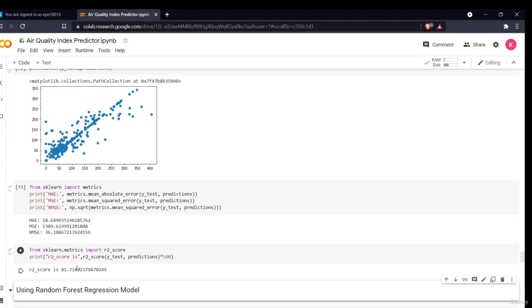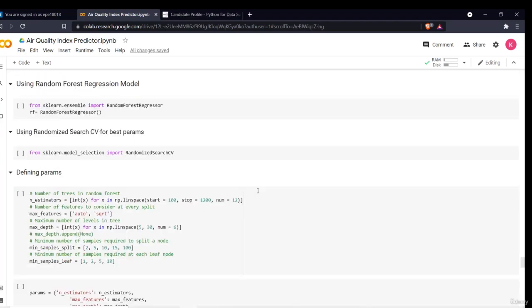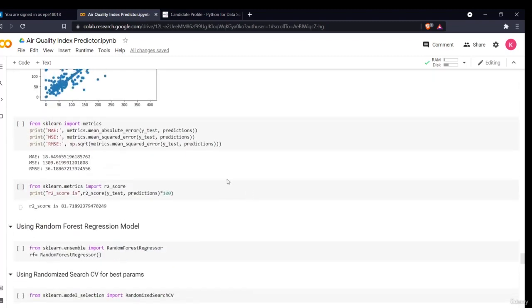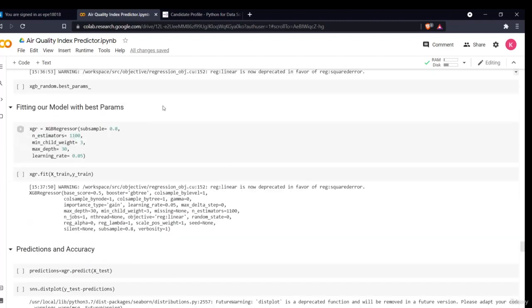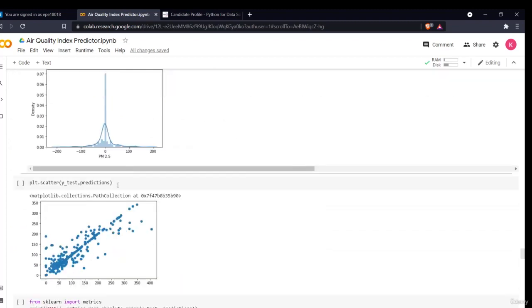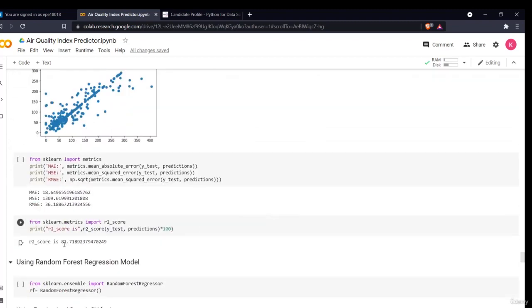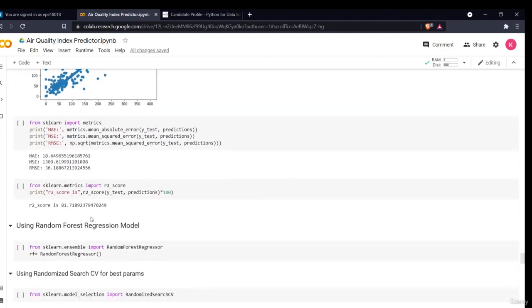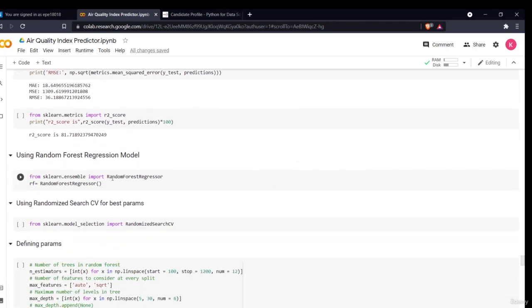We'll be seeing how a random forest regression model performs. Hello all, welcome to our next section of the model building in our project. In this section, we'll be using the random forest regression model. In the previous model building sections, we have used the XGBoost model and the linear regression model. With the XGBoost model, we obtained a very good accuracy of around 81.7%. Now we'll see how the random forest regression model performs.